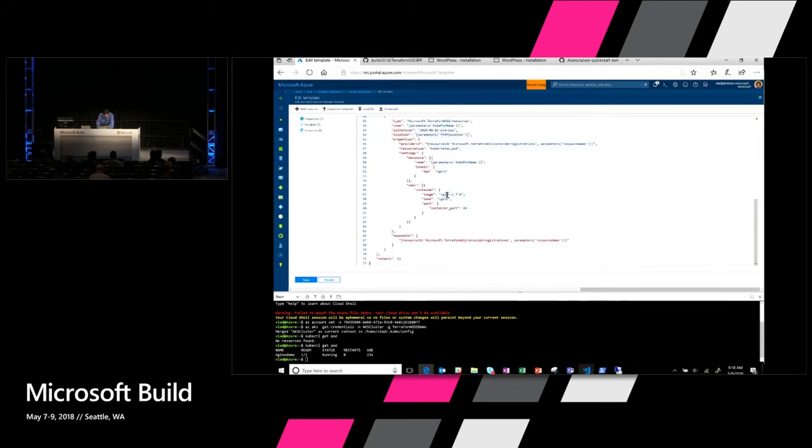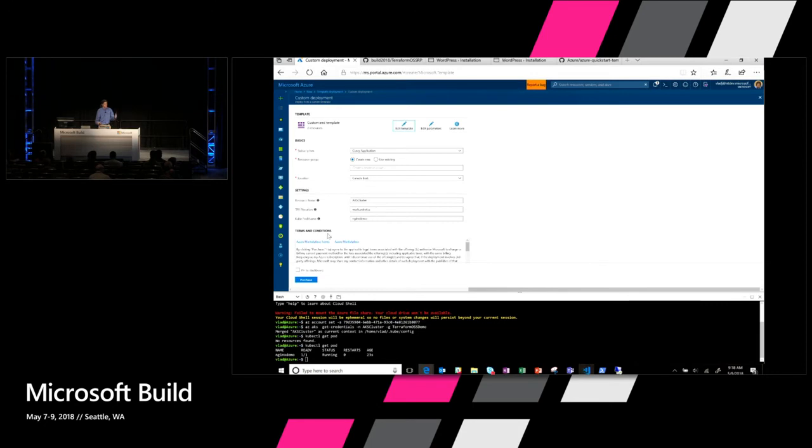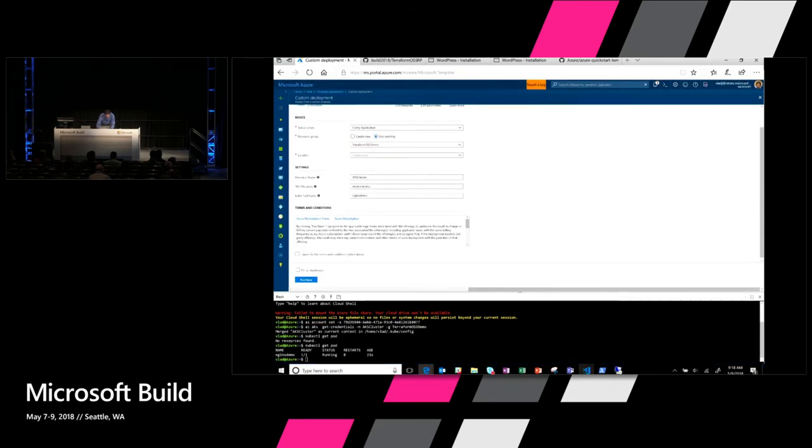So I will change this to a version that probably doesn't exist, but I'll just make it a little bit less. So I changed it to 1.6.8. I'll use the existing resource group. And now if I try to deploy this particular template, and I'll show the policy in a second, we get this validation error.